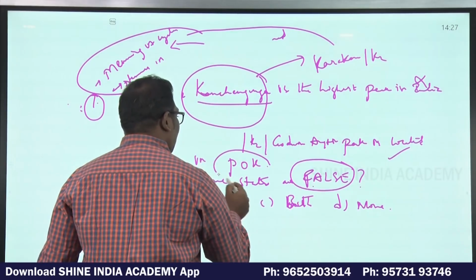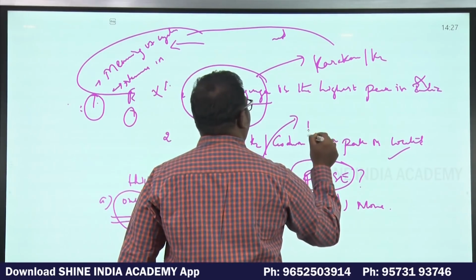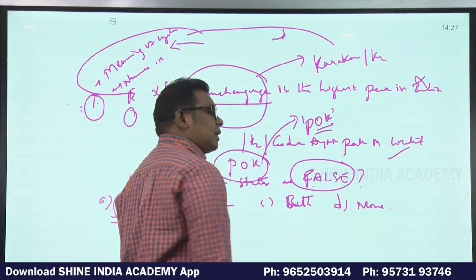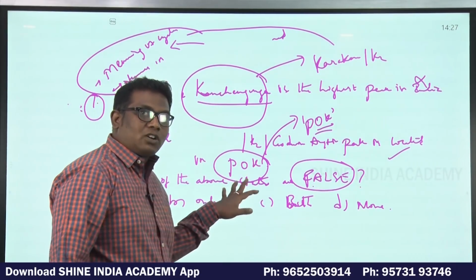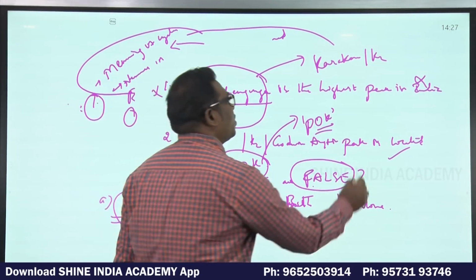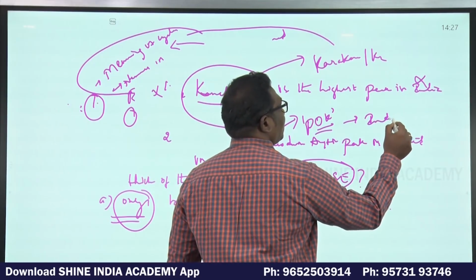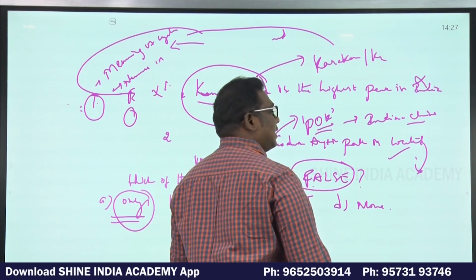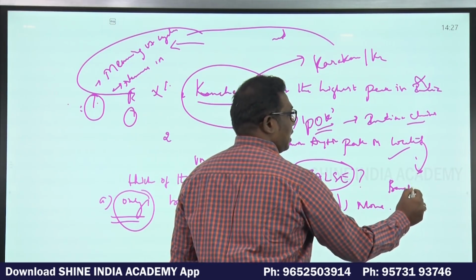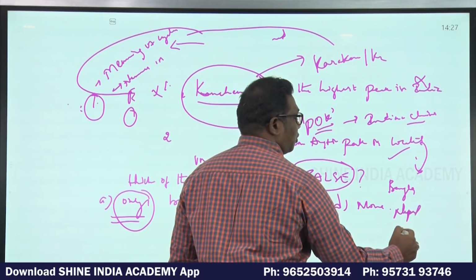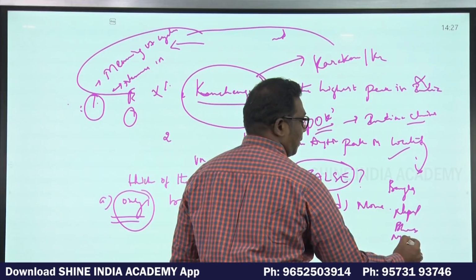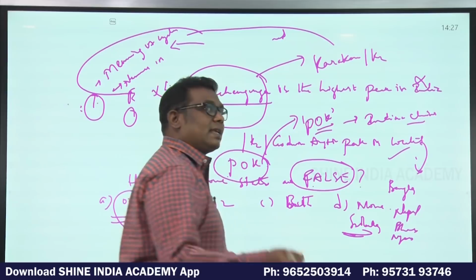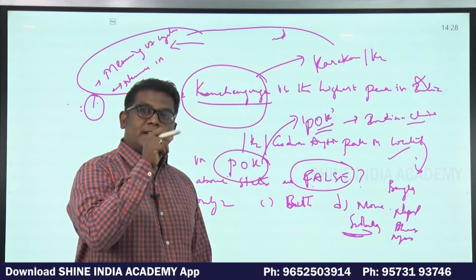When we use the term Pak occupied Kashmir, automatically we have to discuss what is meant by Pak occupied Kashmir. When we are discussing the international relation, the dispute of India and Pakistan, inevitably the dispute of India and China will also come here. When we discuss India and China relation, why should we not discuss India and Bangladesh, India and Nepal, India and Bhutan, India and Myanmar, India and Sri Lanka.